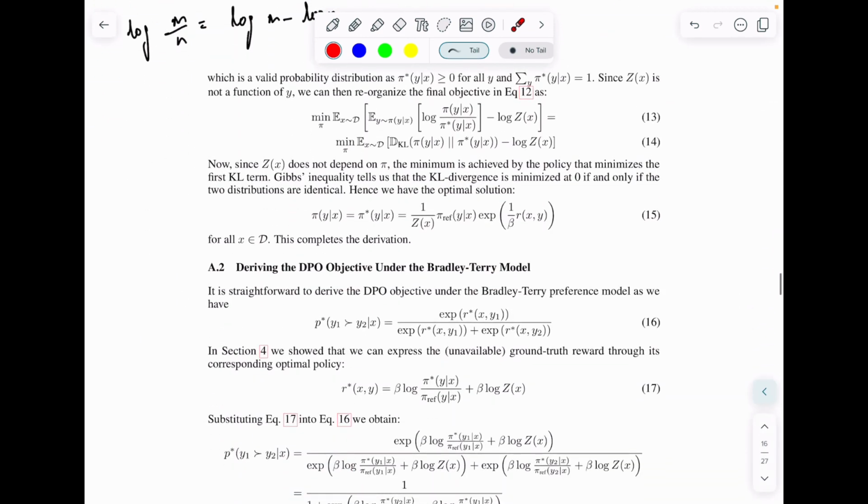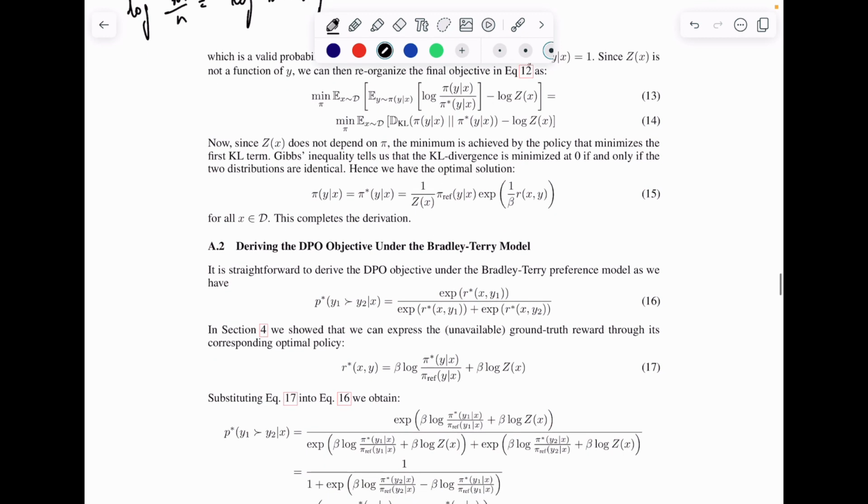So it's not feasible. So how do we fix that? And that's where they derive certain more equations. Let me go through it once more. Okay, so what we can do is that we can find the value of r(x, y) here in terms of pi(y given x) and Z(x).